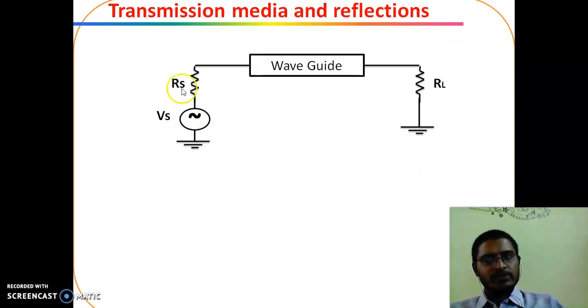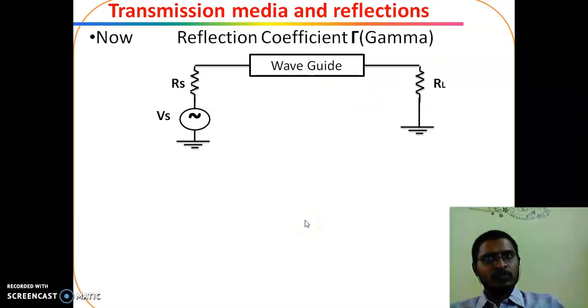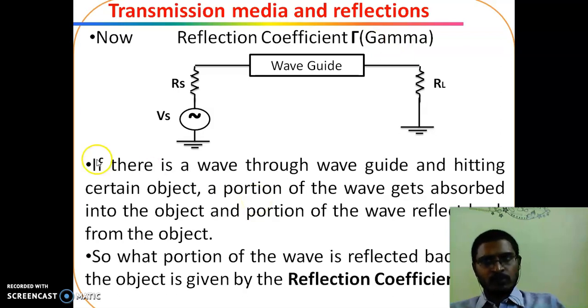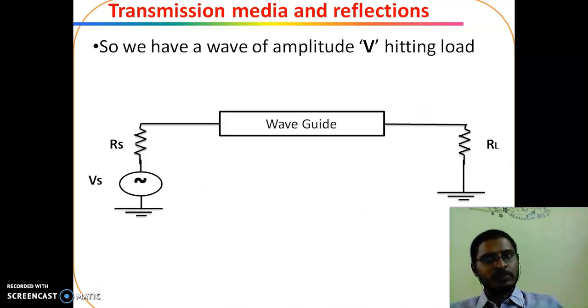So this is the voltage source, source resistance, waveguide and RL. Reflection coefficient gamma. If there is a wave through a waveguide hitting a certain object, a portion of the wave gets absorbed into the object and a portion of the wave is reflected back from the object. What portion of the wave is reflected back is given by the reflection coefficient. The reflection coefficient represents the amount of power that is reflected back towards the source.